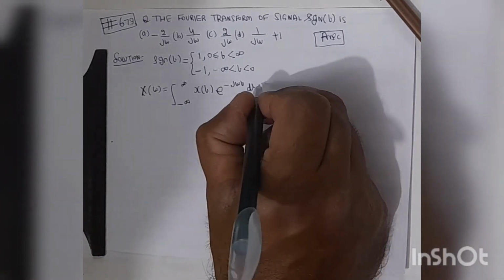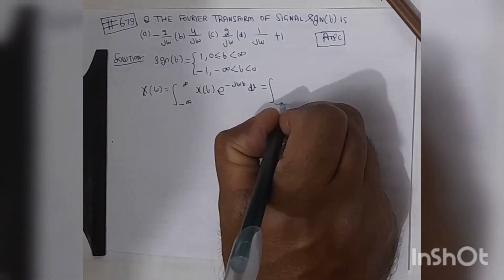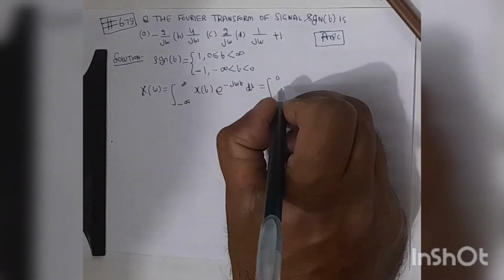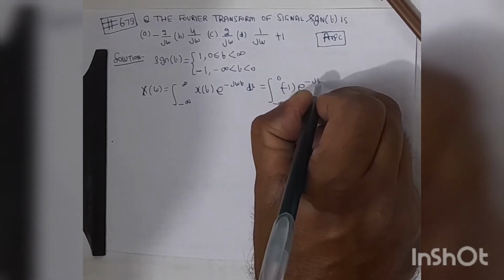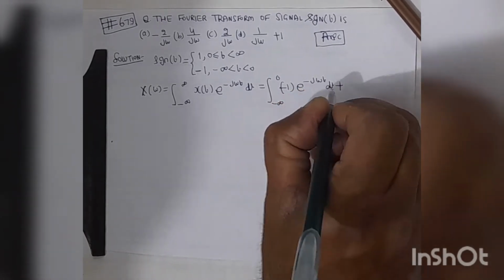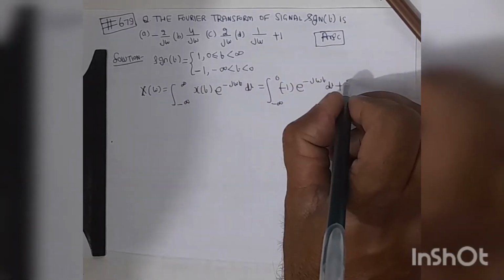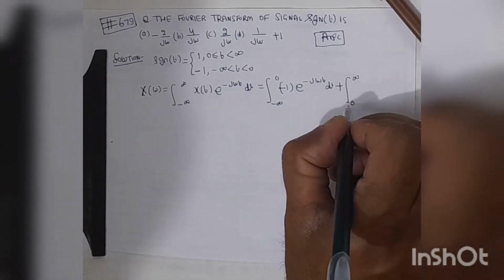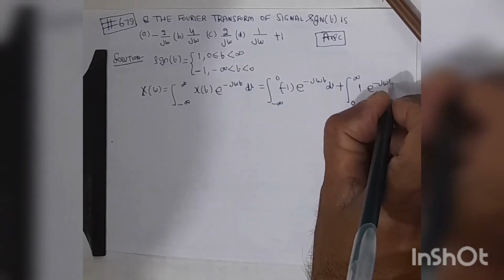So we may break this integral into two ranges. When t is from minus infinity to 0, the value of x(t) is minus 1, so it may be written as minus 1 multiplied by e to the power minus j omega t dt, plus, when t varies from 0 to infinity, including t equal to 0, its value is 1, so 1 multiplied by e to the power minus j omega t dt.